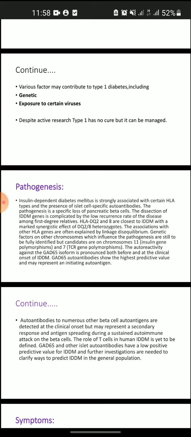Genetic factors on other chromosomes which influence the pathogenesis are still to be fully identified, but candidates are on chromosome 11, insulin gene polymorphism, and chromosome 7, TCR gene polymorphism. The autoreactivity against the GAD65 isoform is pronounced both before and at the clinical onset of insulin-dependent diabetes mellitus. GAD65 autoantibodies show the highest predictive value and may represent an initiating autoantigen.